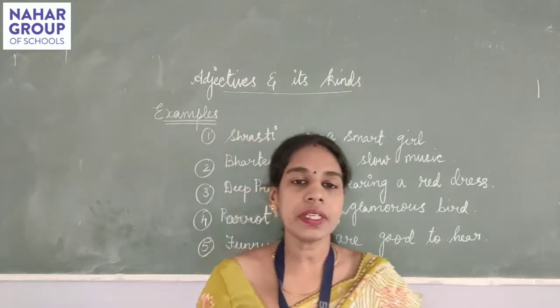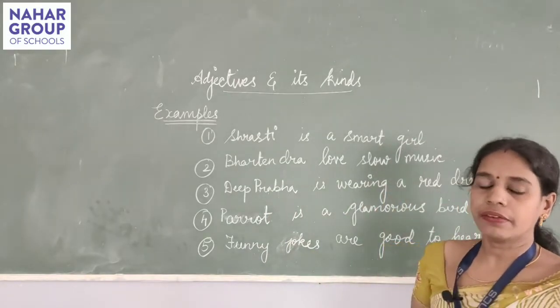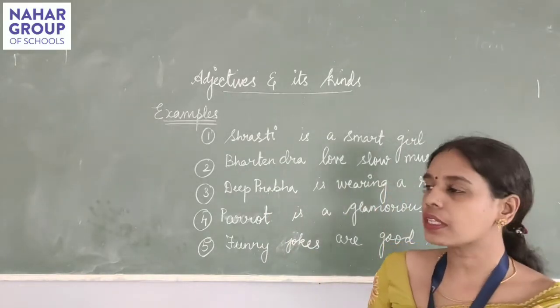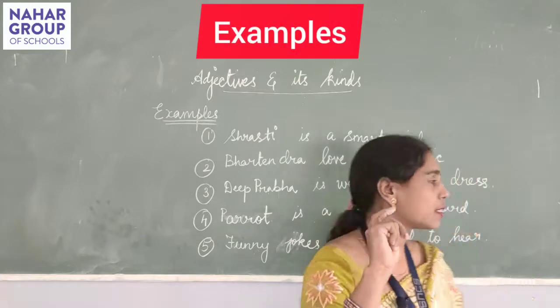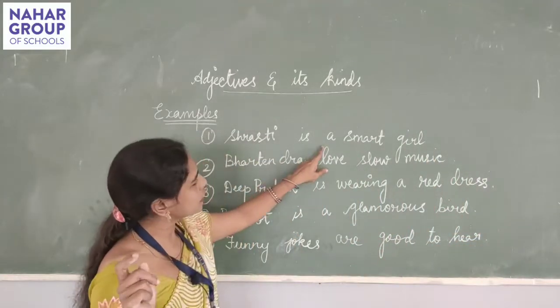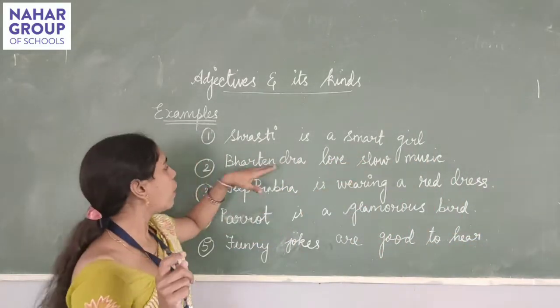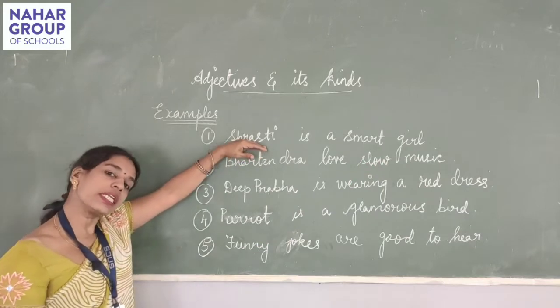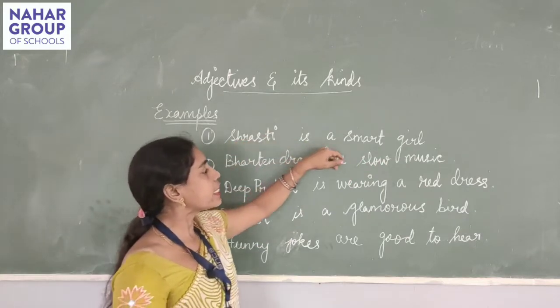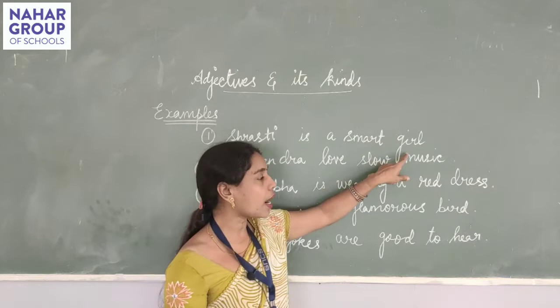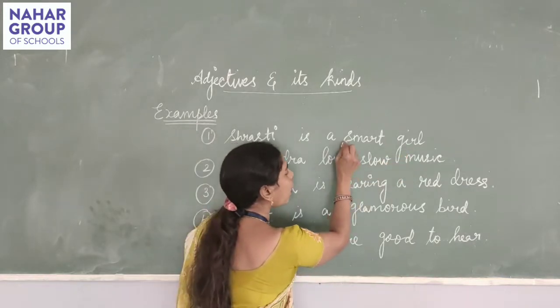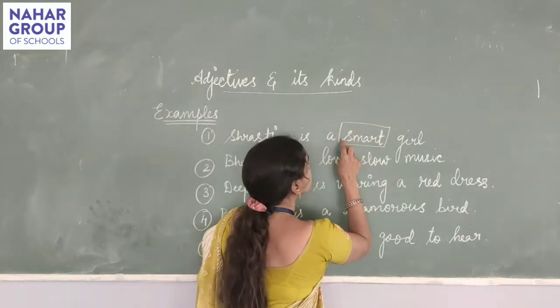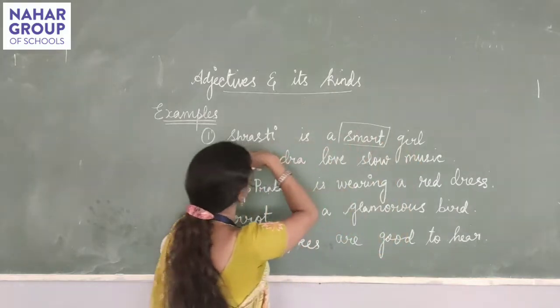Now, after learning the concept of adjective, let us practice the adjective with some examples. The first example is Shrashti is a smart girl. Now, in this sentence you are talking about Shrashti and you are saying that Shrashti is a smart girl. I have added on an effect of smart to the girl discussed here.